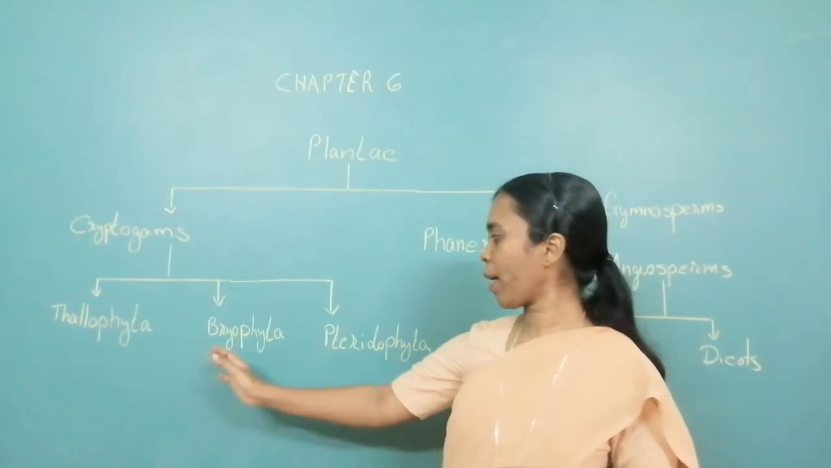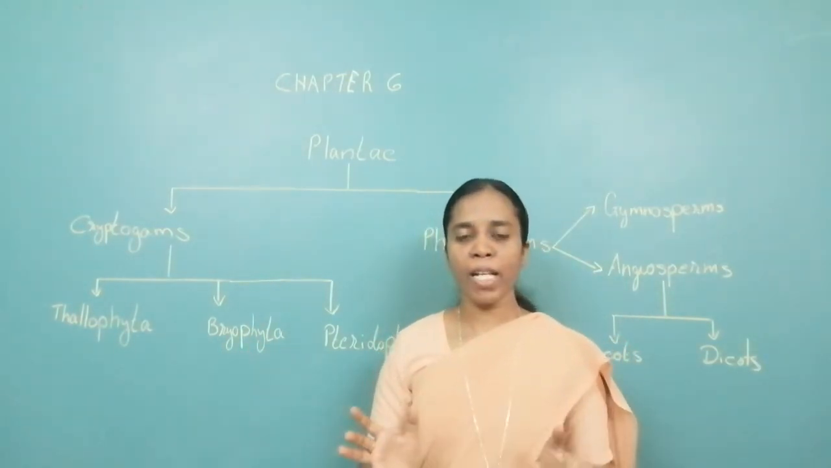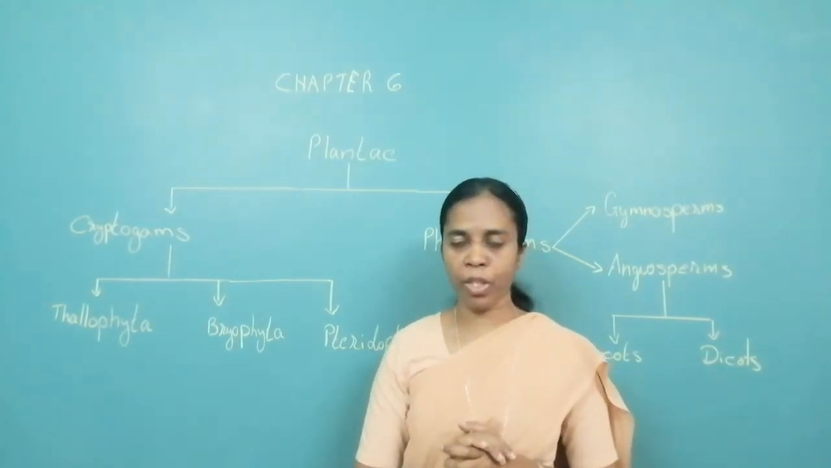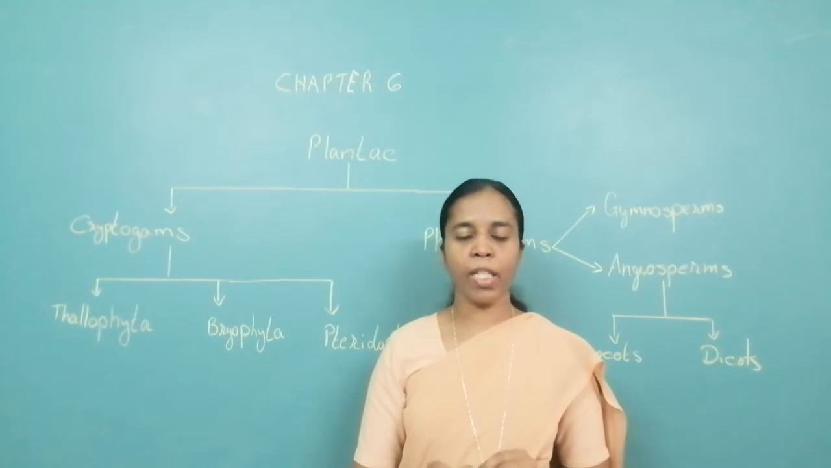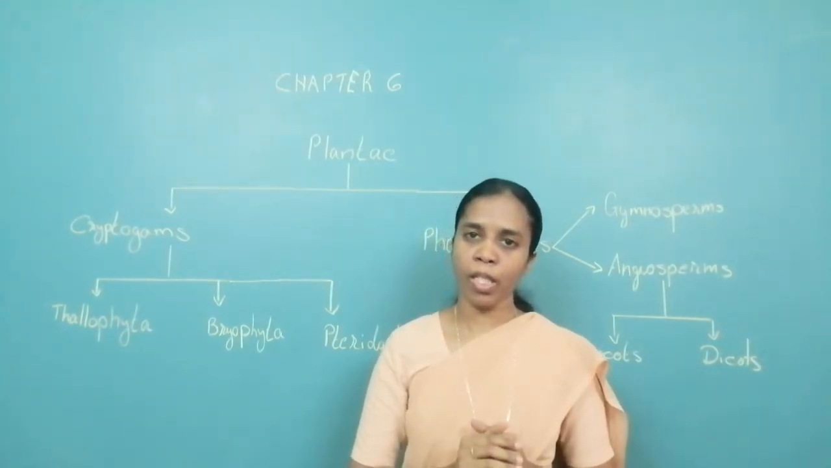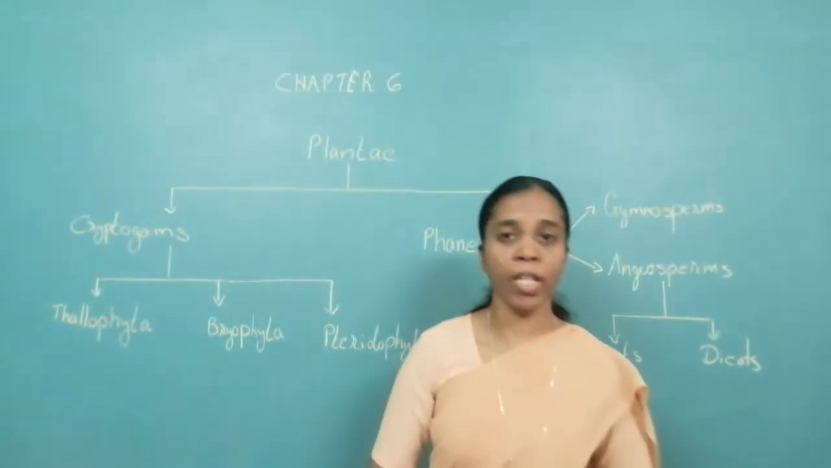Pteridophyta is little more advanced than Bryophyta. Pteridophyta is well developed into root, stem and leaf. They have separate conducting tissue for water and food in their plant body. They are much advanced. You have the example of fern.